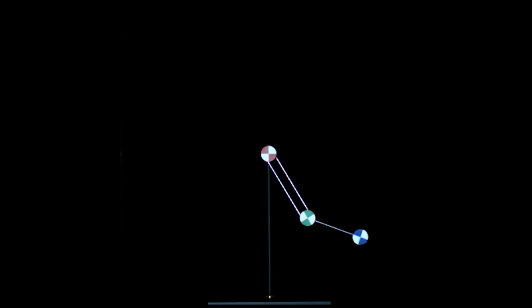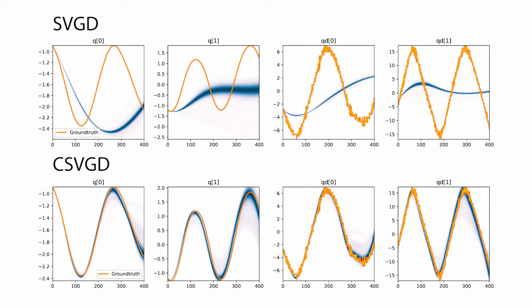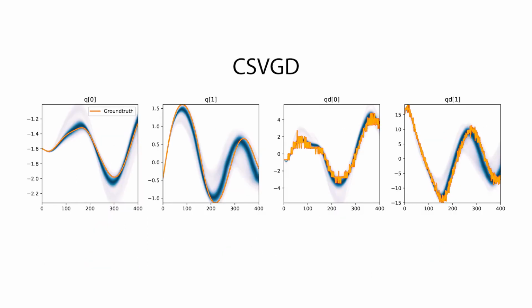In our first real data experiment, we evaluate CSVGD and the baselines on a dataset from a physical double pendulum. CSVGD is able to find a posterior distribution over the 11 simulation parameters that yield highly accurate simulations. These parameters generalize well to trajectories from a held-out test dataset with unseen initial conditions of the double pendulum.